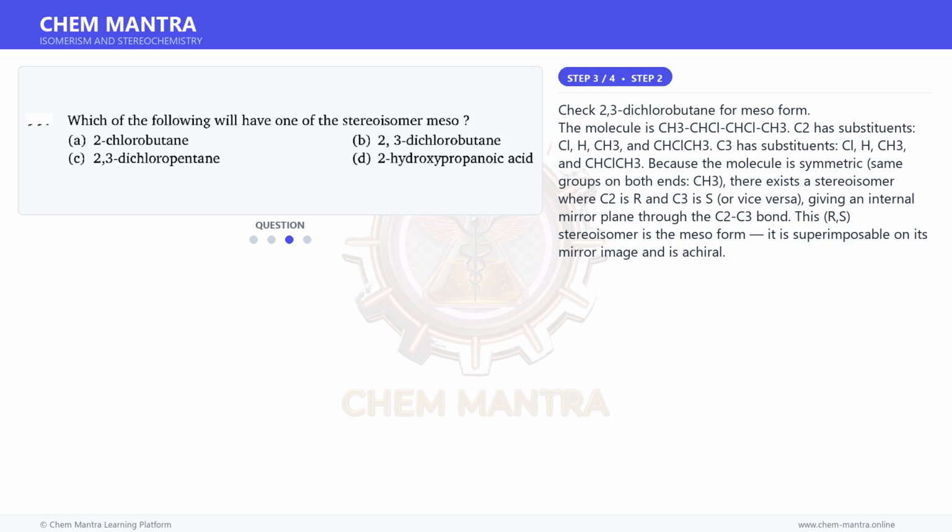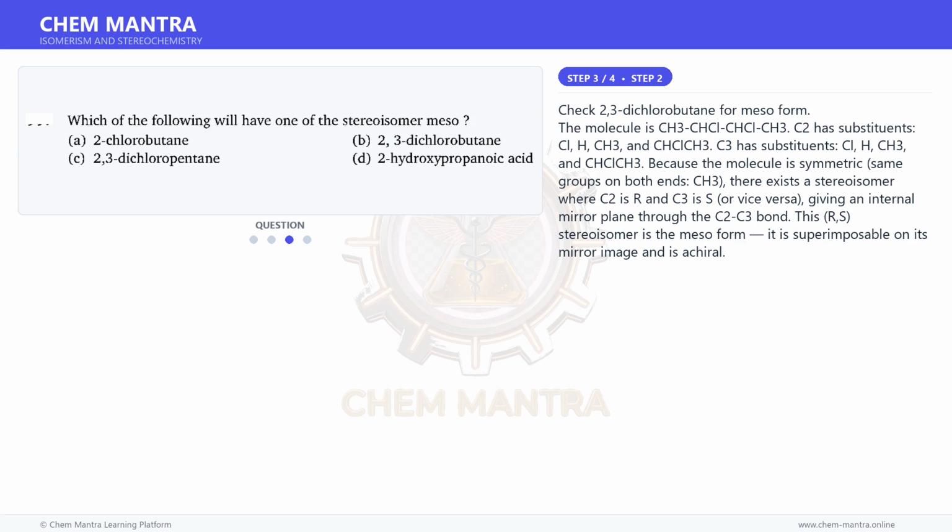Check 2,3-dichlorobutane for meso form. The molecule is CH3, CHCl, CHCl, CH3. C2 has substituents Cl, H, CH3, and CHCl, CH3. C3 has substituents Cl, H, CH3, and CHCl, CH3.